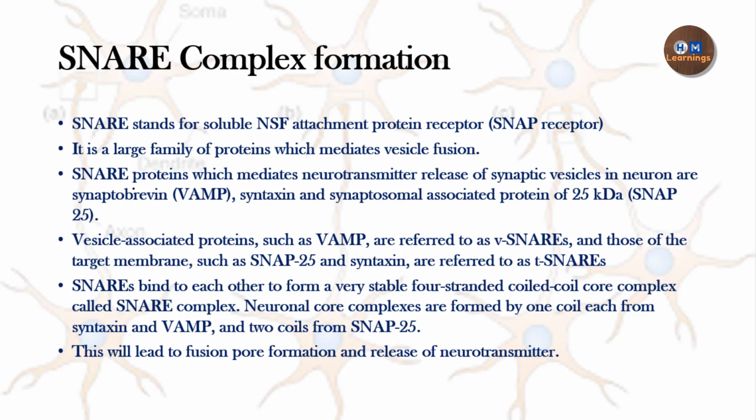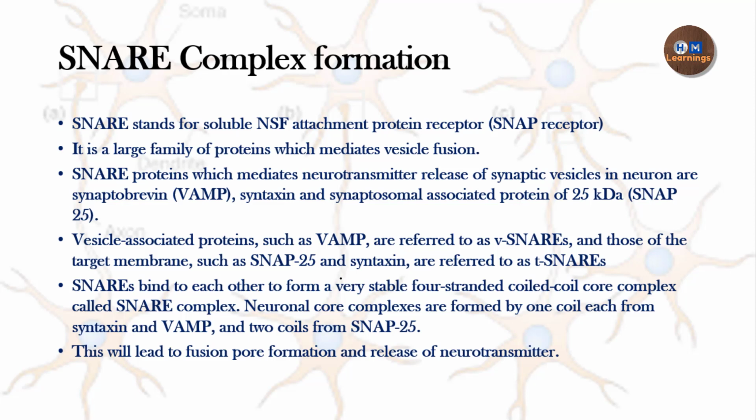The SNARE protein present on the vesicle membrane is called the V-SNARE, and it is synaptobrevin. The SNARE components present on the target membrane, or the presynaptic membrane, are SNAP25 and syntaxin.